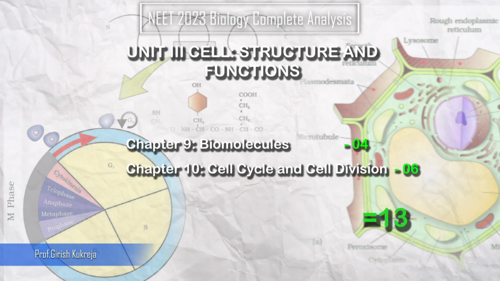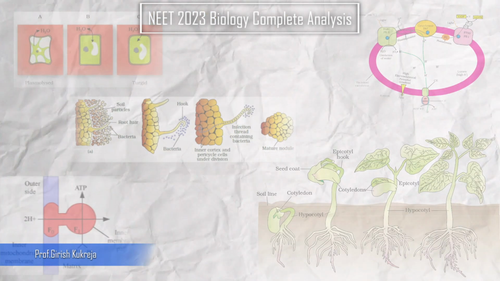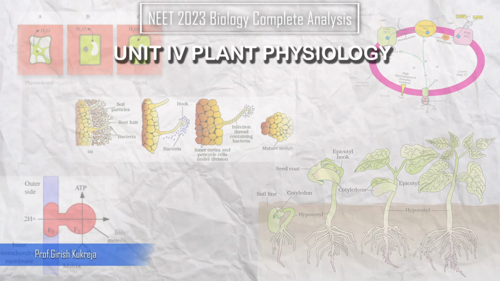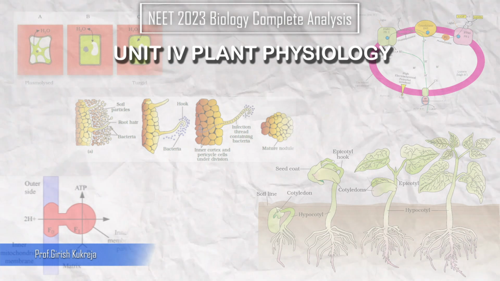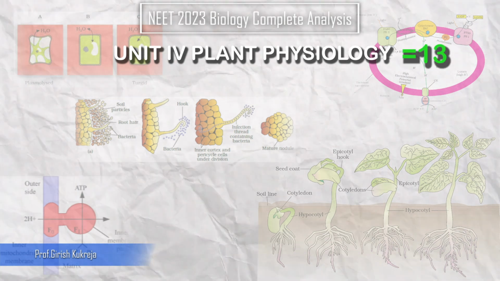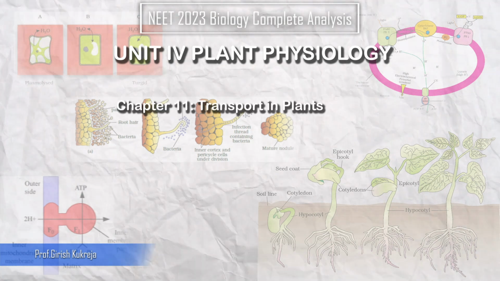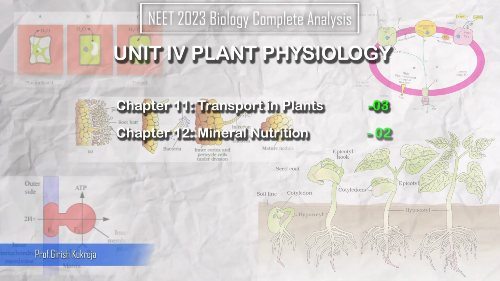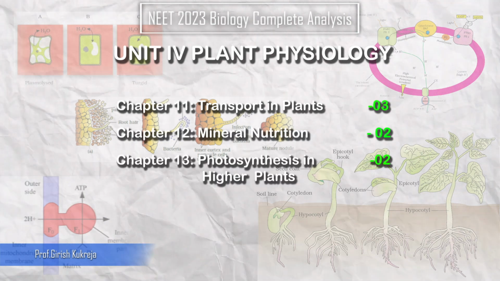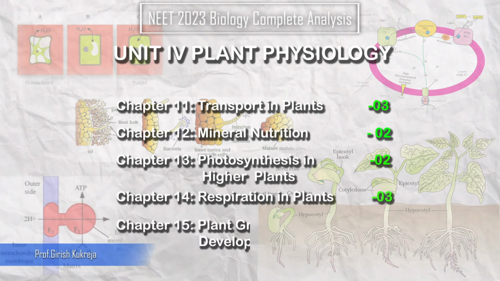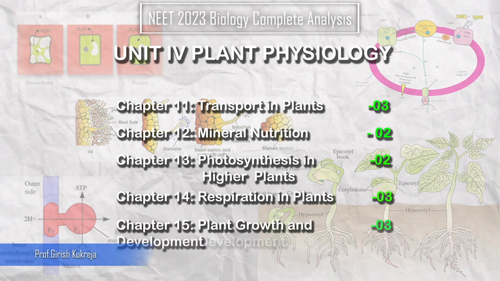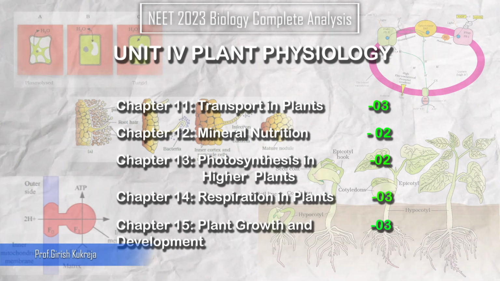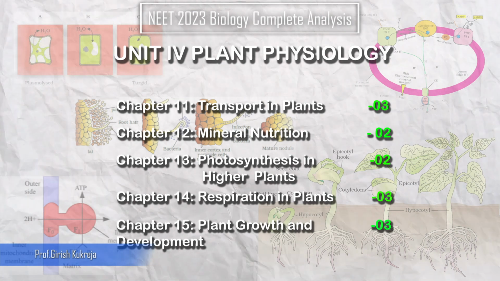Okay, anyways, we have the 4th unit now, plant physiology, where you learnt how the plant actually functions. Without wasting much time, it had 13 questions in total. So transport in plants had 3, mineral nutrition had 2, photosynthesis had 2, respiration had 3, and plant growth and development had 3.